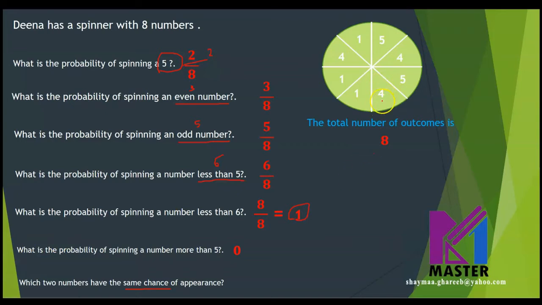Look at number 4. It is repeated 3 times, right? And number 1 is repeated 3 times. So both of them have the same chance of appearance. So the two numbers are 1 and 4. Is this clear?